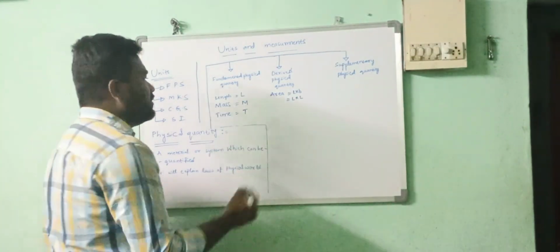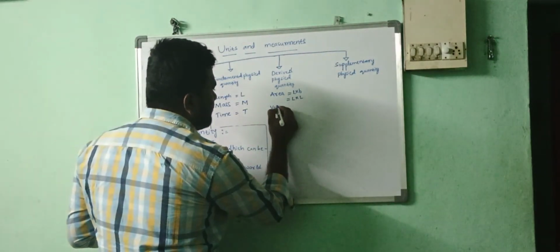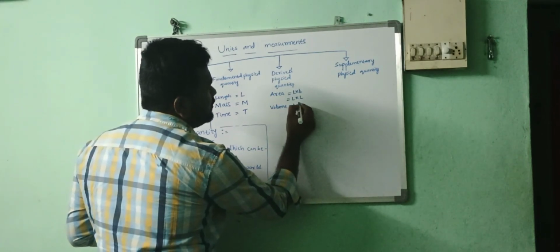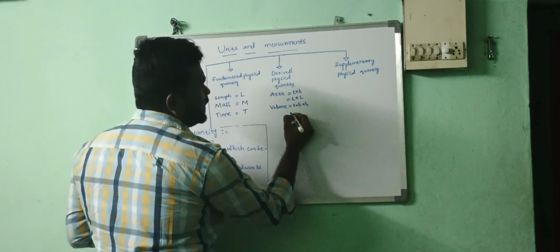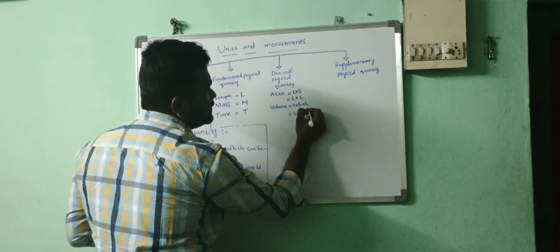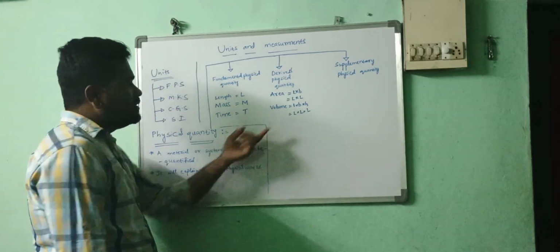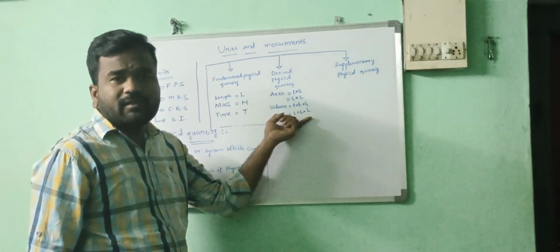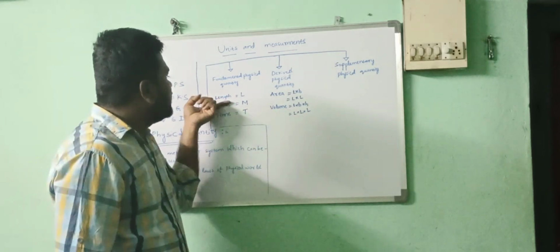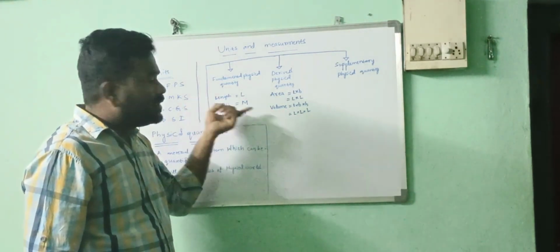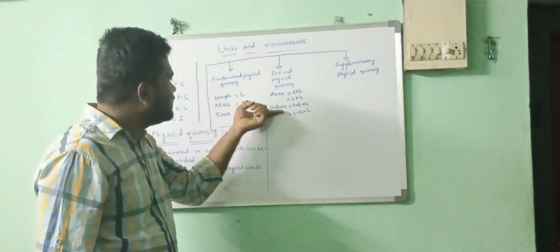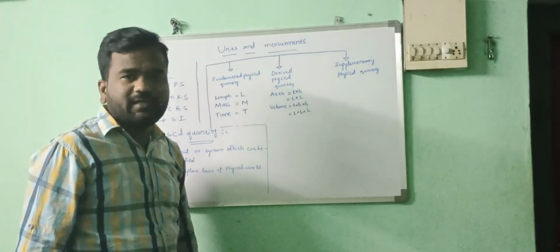Understand? Now coming to the volume. Volume is length into breadth into height. The length is represented by L, breadth also represented by L, height also represented by L. So this is nothing but L, length only. So this term is obtained from here. Means this formula is depending on the length only. Again it is depending. So this is a derived physical quantity.